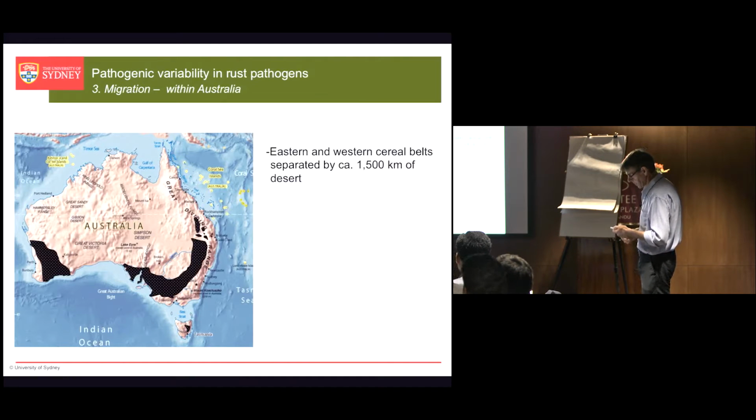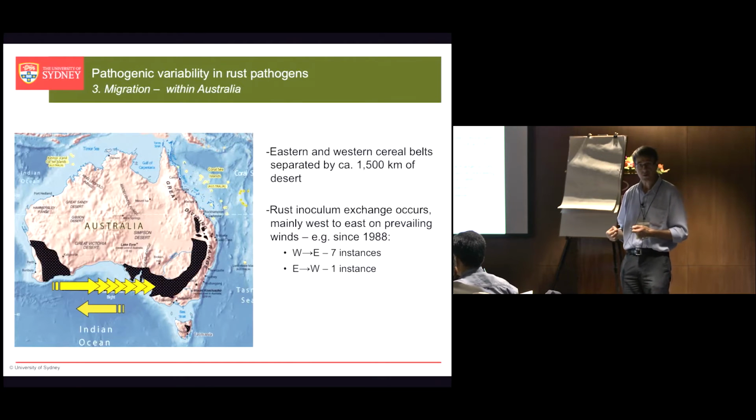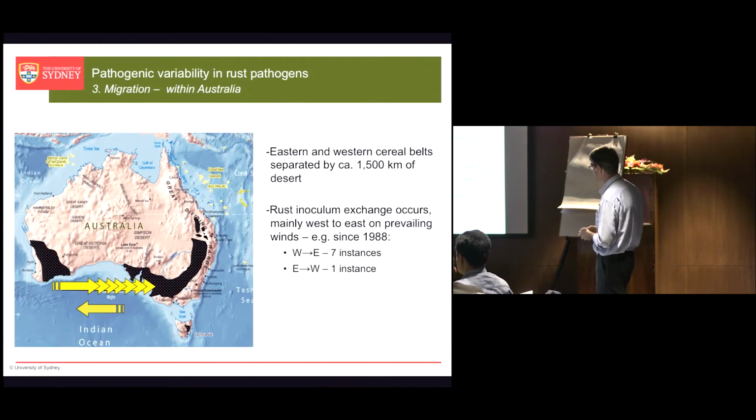So if you look at Australia, we know that as an epidemiological zone, we have 2 cereal growing regions, an eastern one and a western one, and they're separated by about 1,500 kilometres of desert. There's no wheat grown in here, okay? What we find is that it's not unusual for us to get exchange of rust inoculum from Western Australia into Eastern Australia. So since 1988, we've seen 7 examples where we've found a new pathotype of rust here, and soon afterwards it's ended up in Eastern Australia.